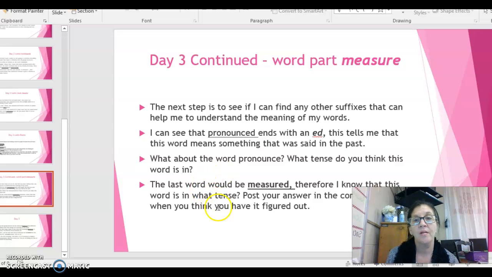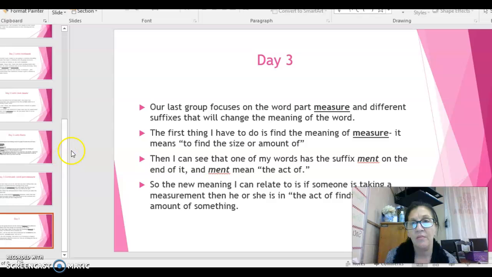So let's take a look at our next group of spelling words. The last set is measure. Okay, our last group focuses on the word part measure. Somehow I think these slides got switched. My bad. Our last group focuses on the word measure. The different suffixes are going to change the meanings.